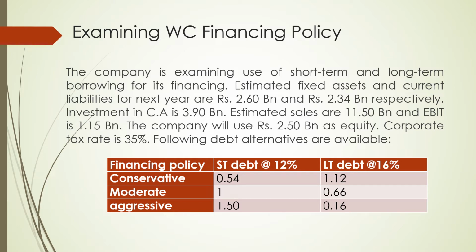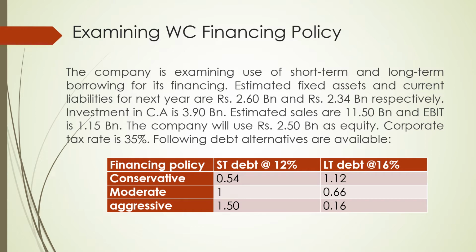Now look here. Short-term debt is available at the rate of 12% and long-term debt is available at the rate of 16%. In the conservative policy, we are going to have less from the short-term debt and more from the long-term debt.